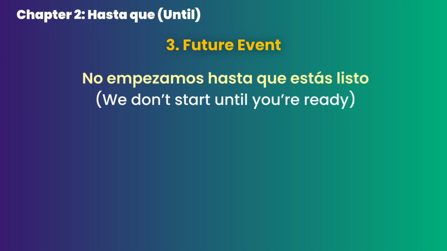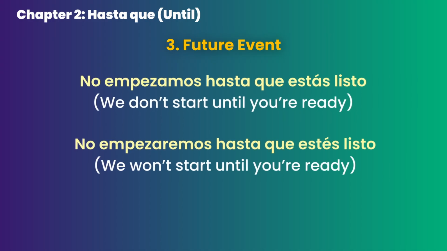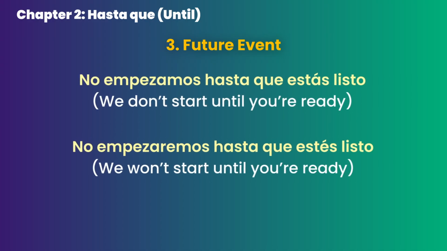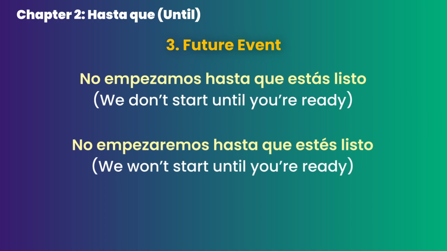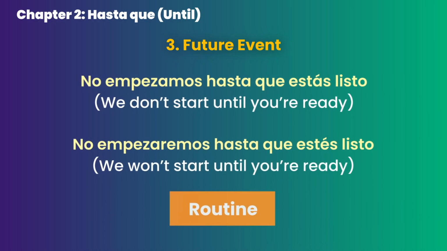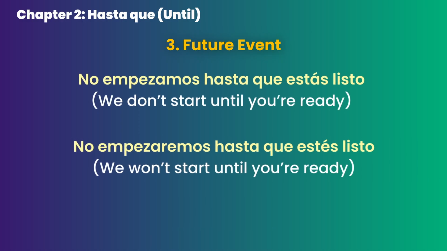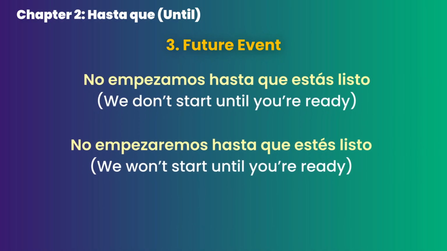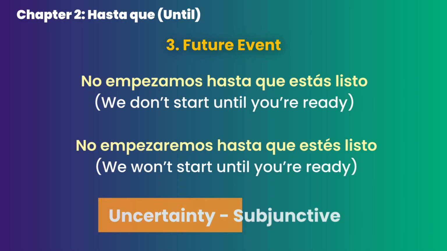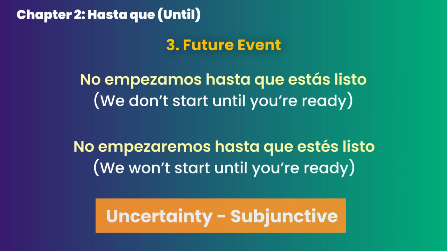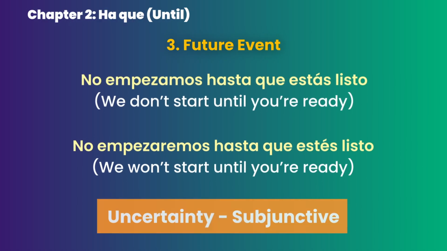No empezamos hasta que estás listo, and no empezaremos hasta que estés listo. See the difference? The first sentence is using present tense because we are describing a routine, something that just normally happens. However, as soon as we are talking about the same thing but in the future, hasta que triggers the uncertainty and we have to use subjunctive conjugation for the verb estar.